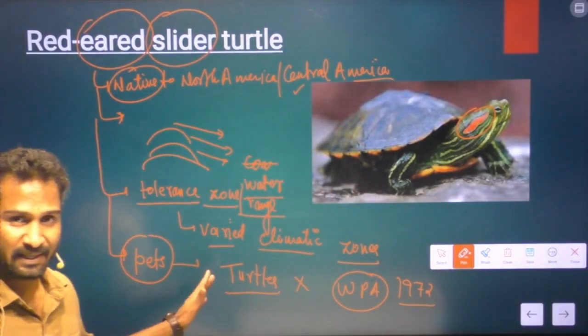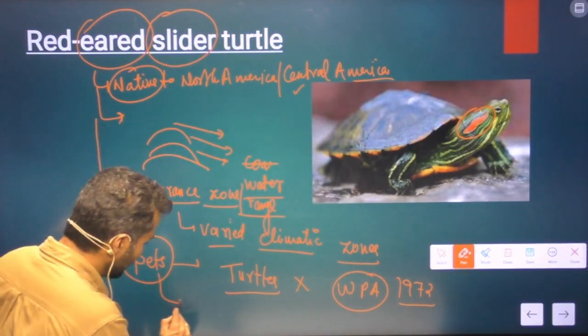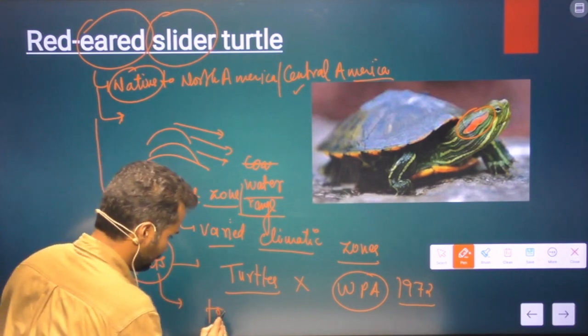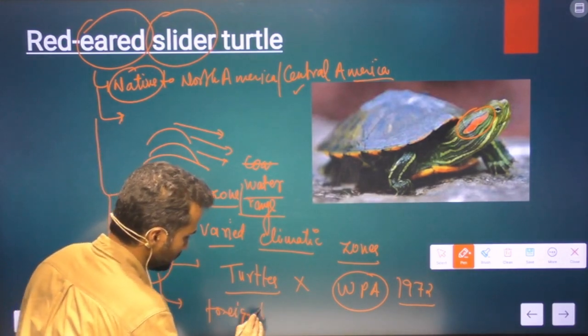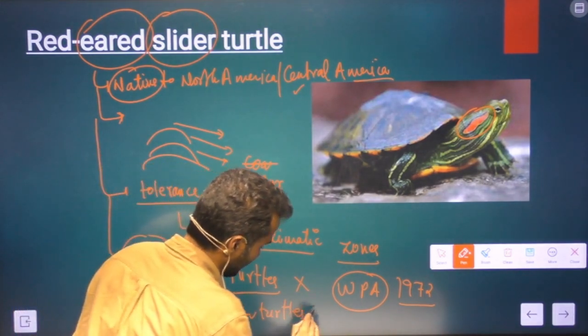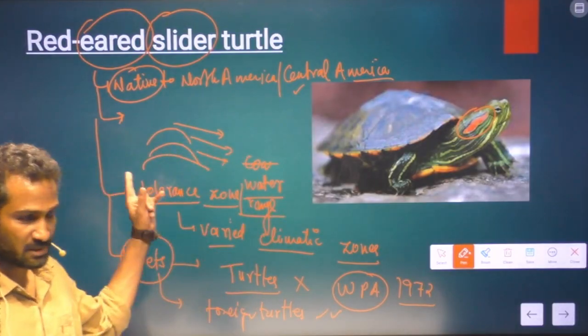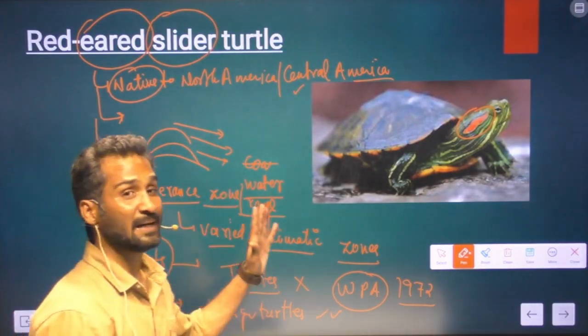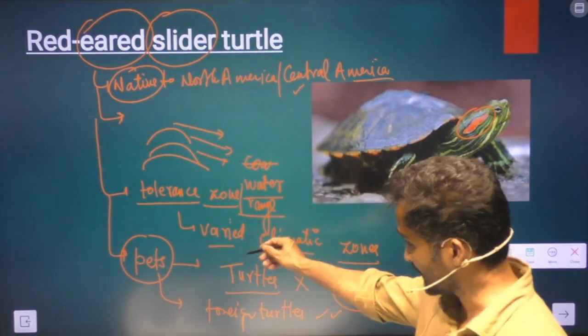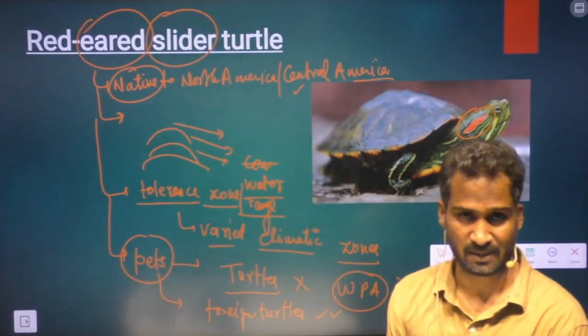They are prohibited, but foreign turtles are allowed. The foreign turtles can be kept as pets. So this is a foreign turtle, so it can be kept as a pet. That is why people are keeping this turtle as a pet.